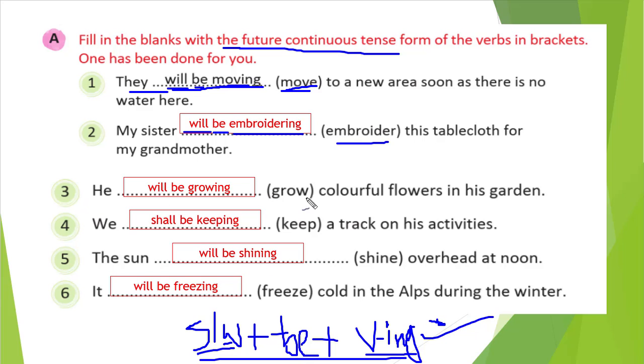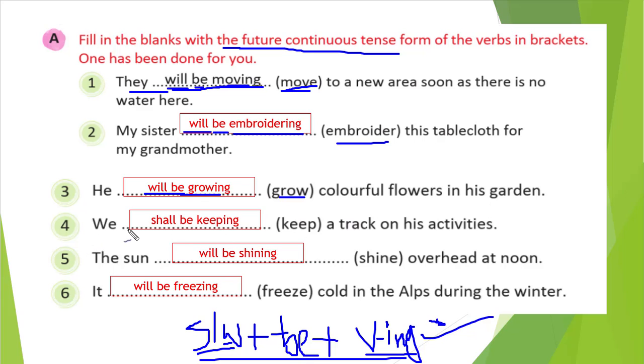Okay. He blank space grow colorful flowers in his garden. So here, with he, we will use will. Then be as it is and grow with ing, that is growing. So he will be growing colorful flowers in his garden.